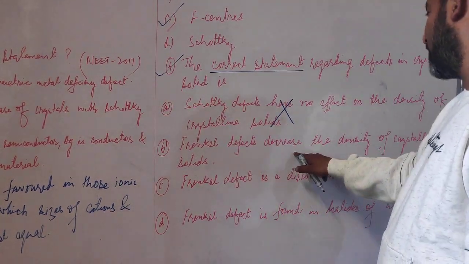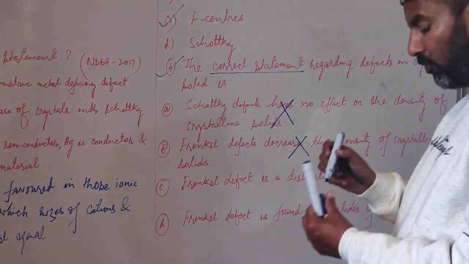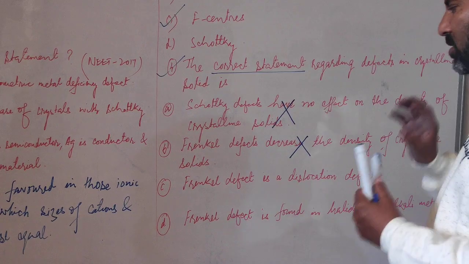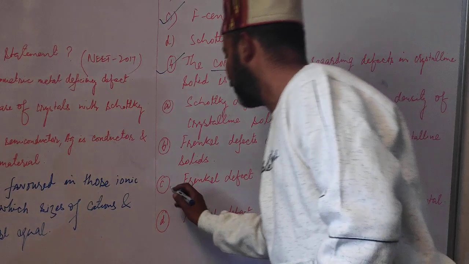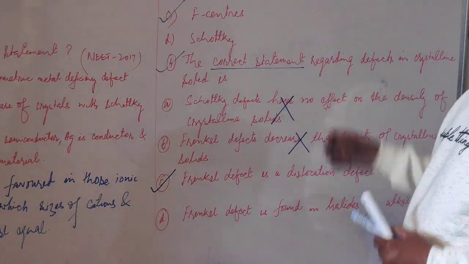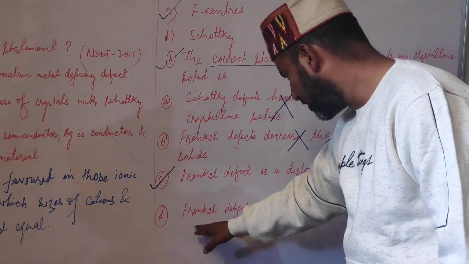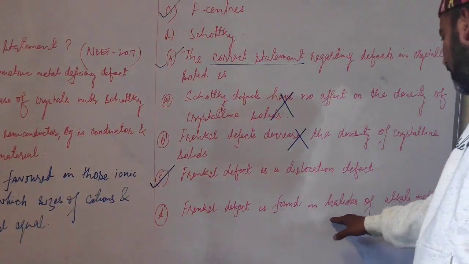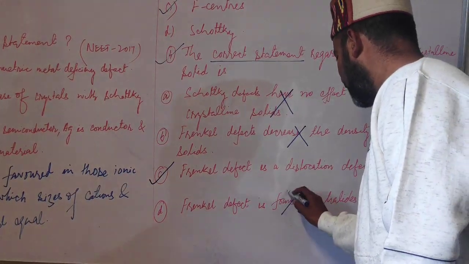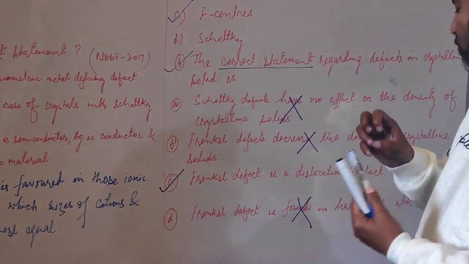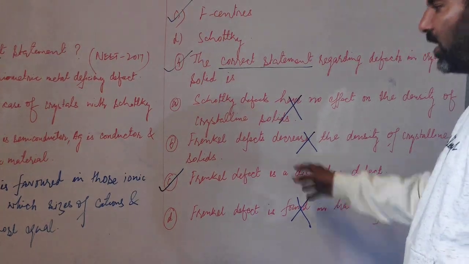Frankel defects decrease the density of the crystalline solid. This is also not correct, because in Frankel defect density remains same. Frankel defect is a dislocation defect. Now this is correct, because in Frankel defect the cation is dislocated to new location, that is interstitial site. Let me check this also. Frankel defect is found in halides of alkali metals. Now this is also not correct, because Frankel defect is generally found in halides of silver, and it is also found in what? Sulfides of zinc.